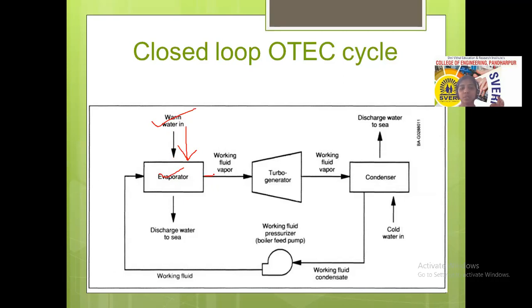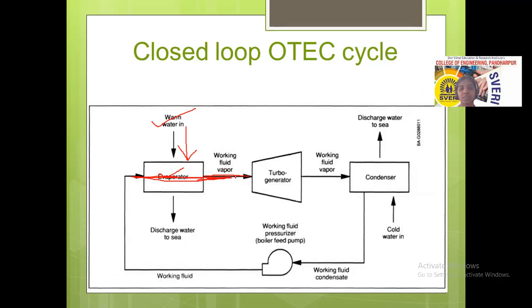That is the working fluid, ammonia. So the heat energy available in the hot water is transferred to the working fluid, and whenever that heat energy is transferred to the working fluid, that fluid gets converted into vapor.